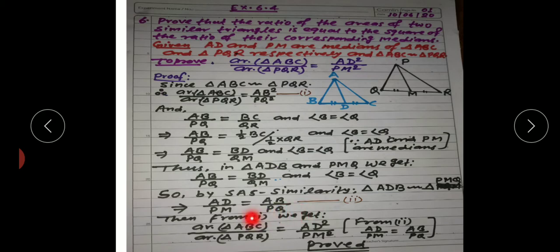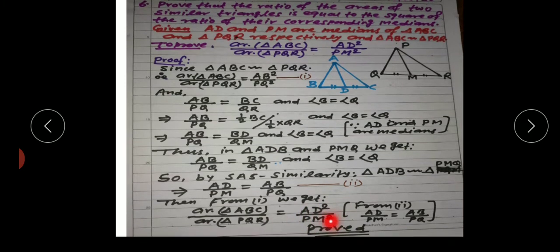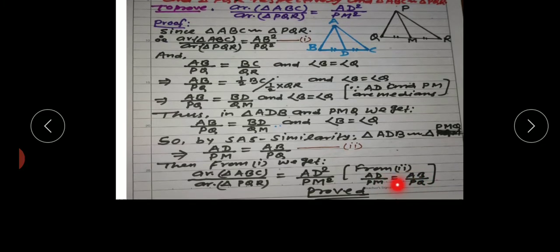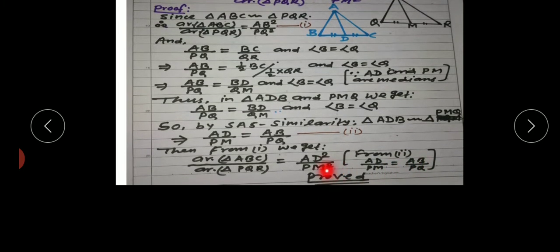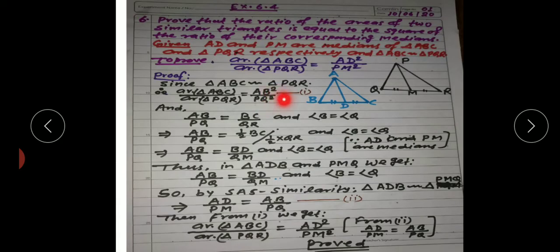Now replace the AB by PQ written in equation first by AD by PM. We get area of ABC by area of triangle PQR is equal to AD upon PM the whole square, that is AD square by PM square. From second, AD by PM is equal to AB by PQ. So AB by PQ in equation first is replaced by AD by PM, and then we get area of triangle ABC by area of triangle PQR equal to AD square by PM square, and hence the question is proved.